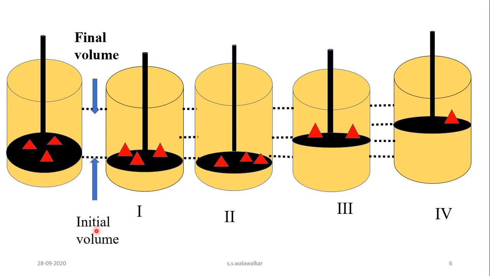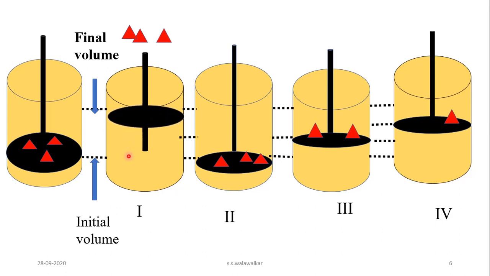Now if you remove all these masses from the piston, the external pressure suddenly decreases, that is, the opposing force decreases, and the pressure of the gas inside the cylinder pushes the piston in an upward direction. Immediately expansion of gas takes place and it reaches the final volume V2.